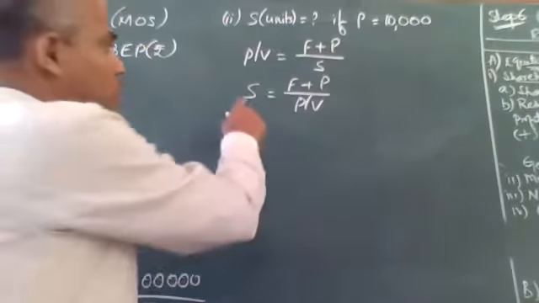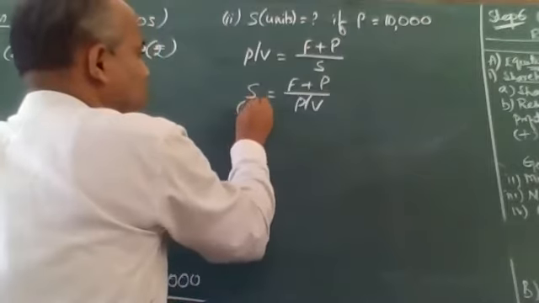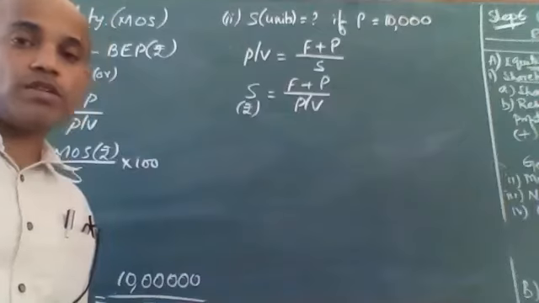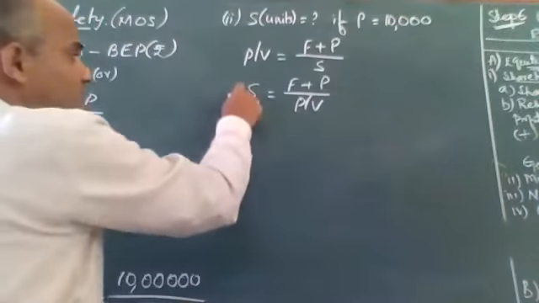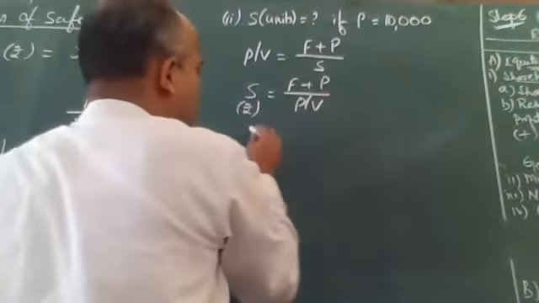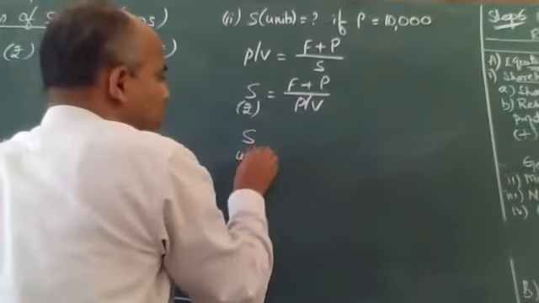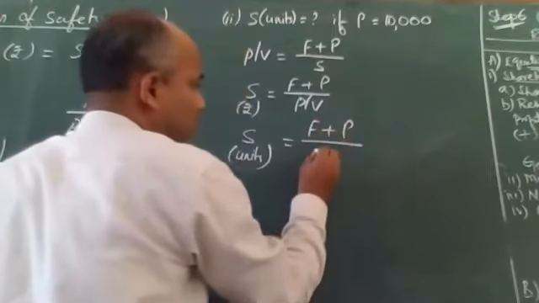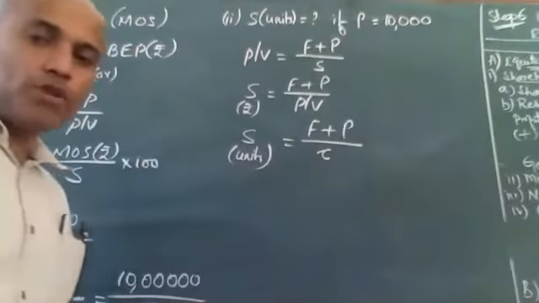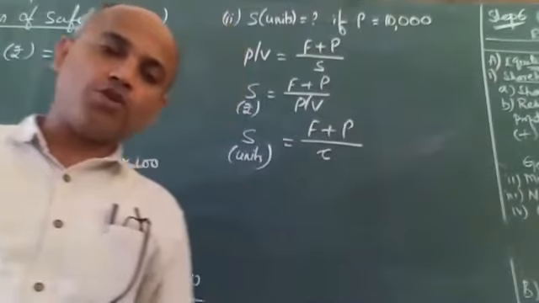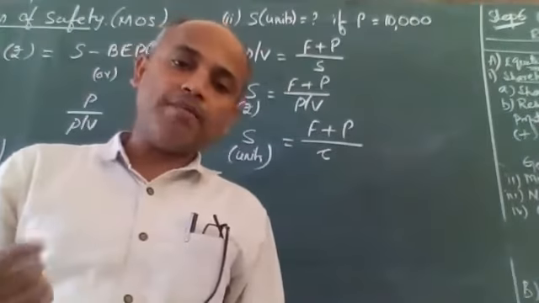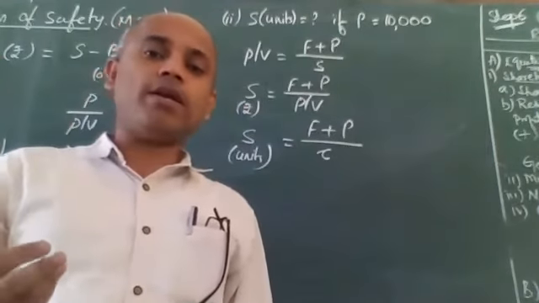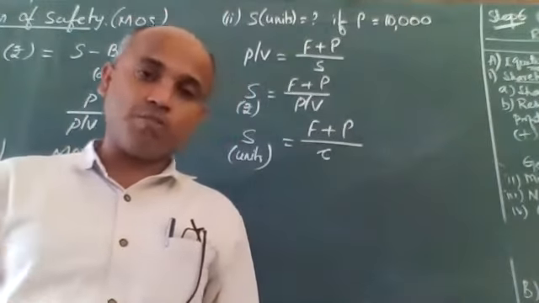When you apply this formula, the answer you are getting is sales in terms of rupees. I don't want sales in rupees. I want sales in units. Whenever you want sales in units, you have to use fixed cost plus profit by small c. If you remember, I told you two formulae for break-even point. Break-even point in rupees is fixed cost by PV ratio. Break-even point in units is fixed cost by contribution per unit.